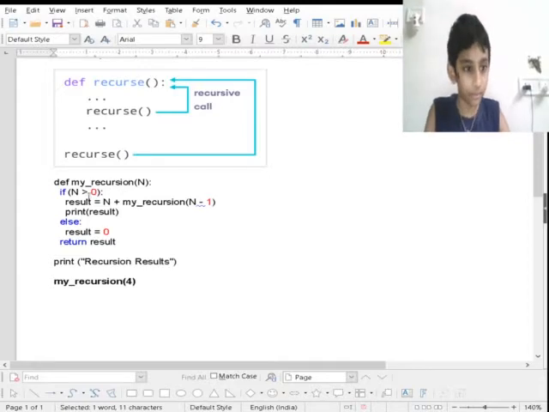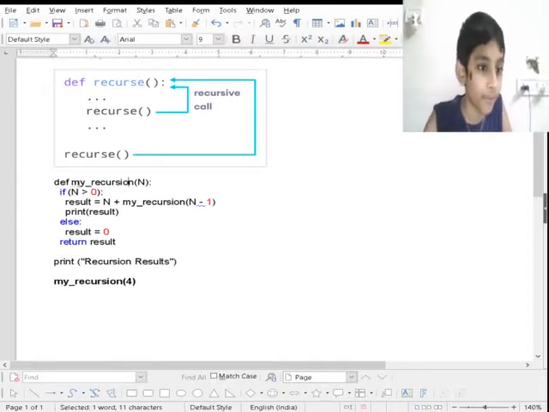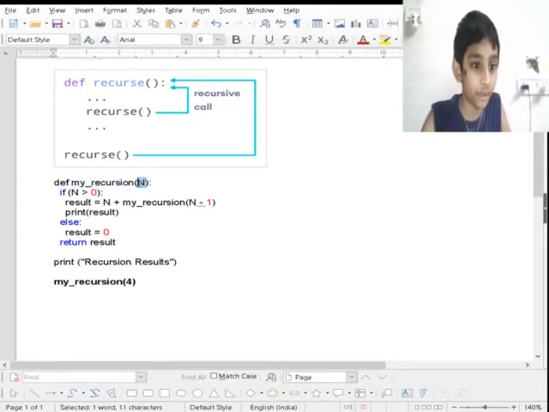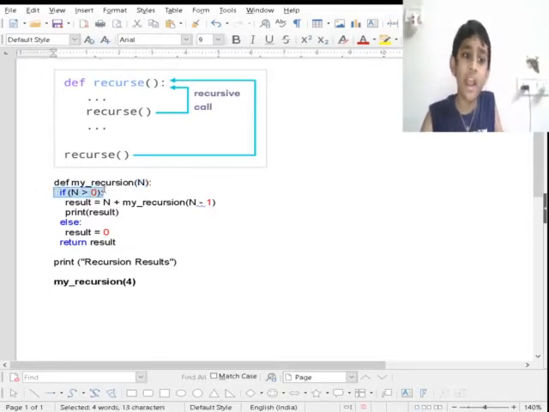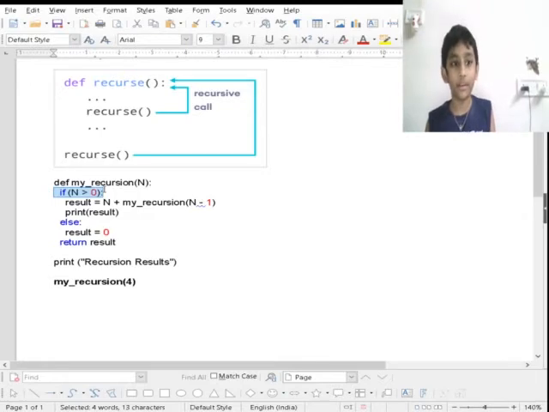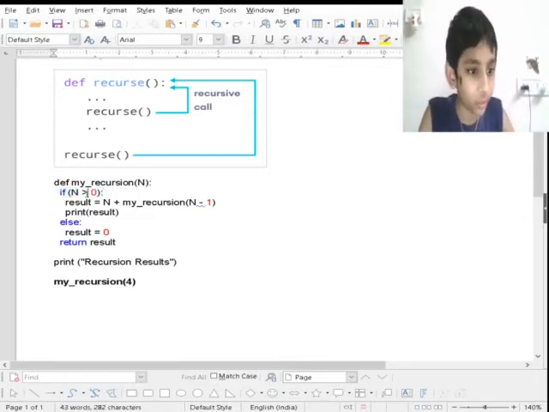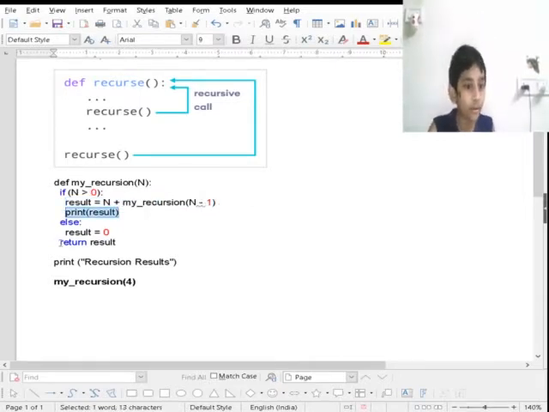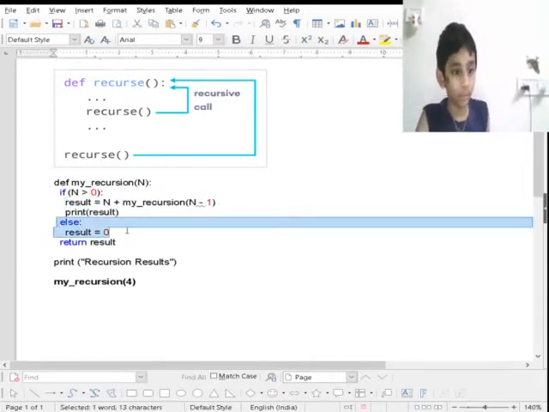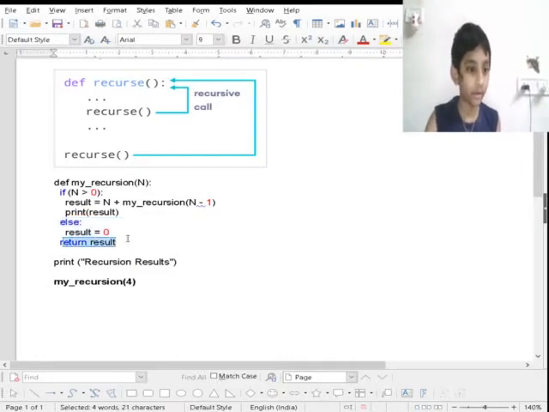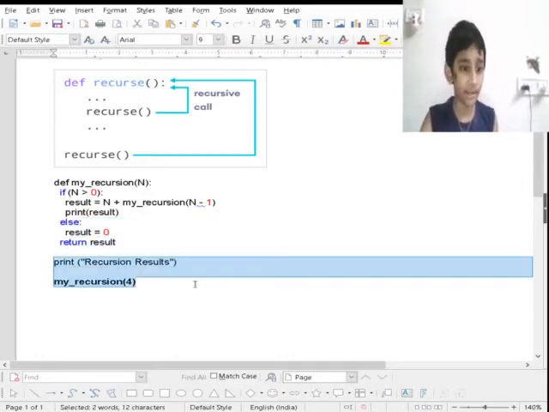First, let me explain here. I made a function, my recursion, with a parameter n. If n is greater than 0, anything can be greater than 0, but if it is 0, it's not greater, it's false. So if this condition is true, the result equals n plus my recursion of n minus 1. Print result. Else, if it's false, the result equals 0, and return result. Print recursion result, my recursion 4.